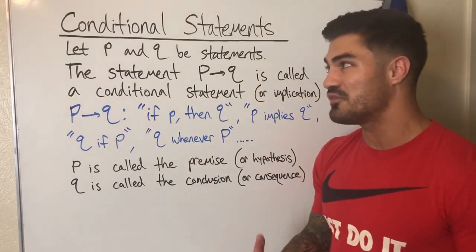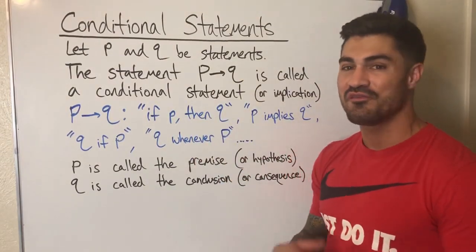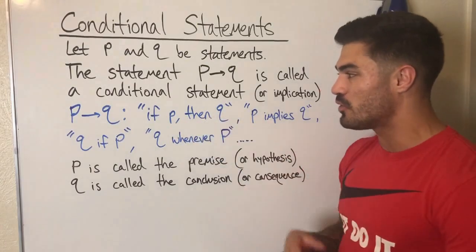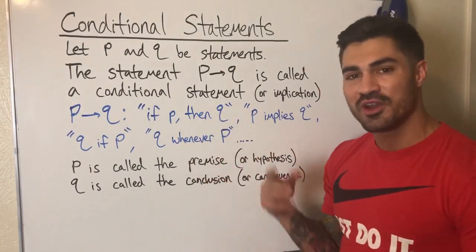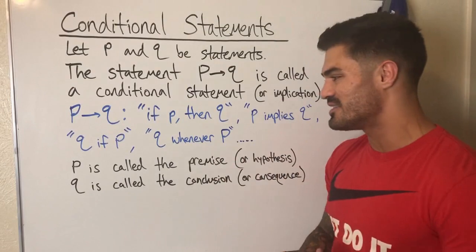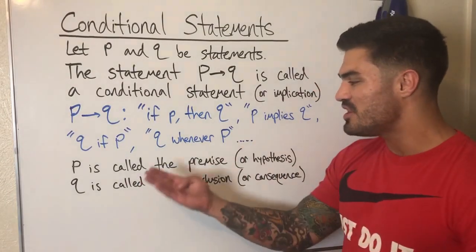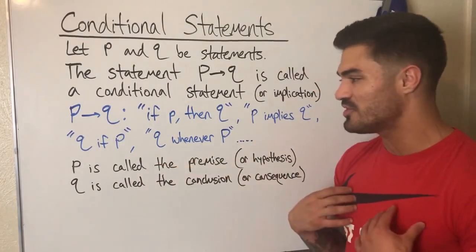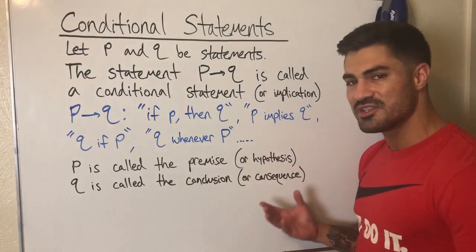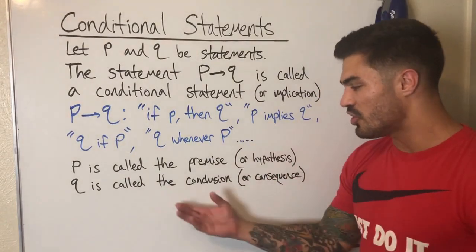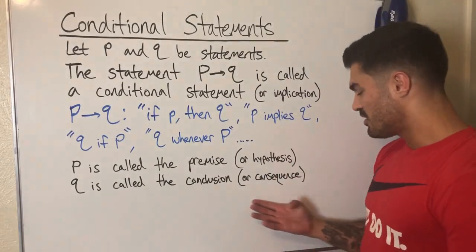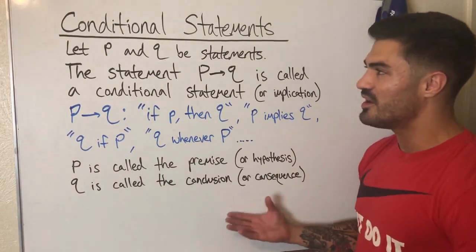And what's cool is a lot of important theorems and important facts in math are of this form. If P, then Q, or Q whenever P. We see this come up a lot, and we'll get into that a little bit later. But first, P is called the premise. That's what I personally call it, but I've seen hypothesis, so I thought I'd put it in there. Q is called the conclusion, but I've also seen consequence, so I thought I'd put it in there as well.